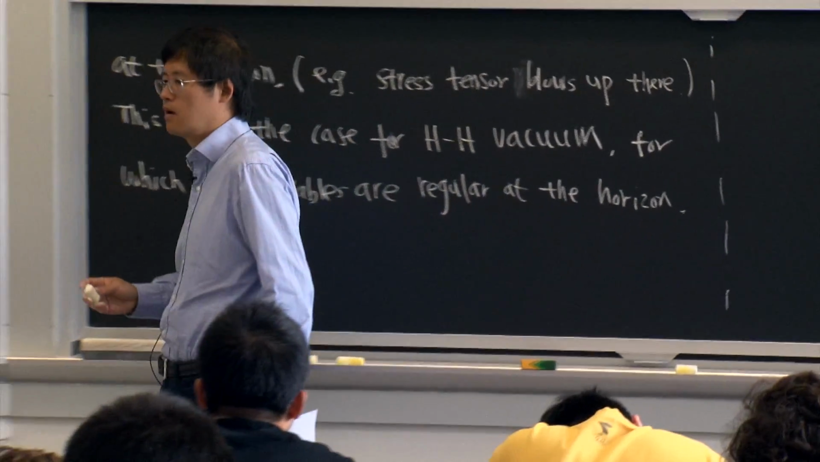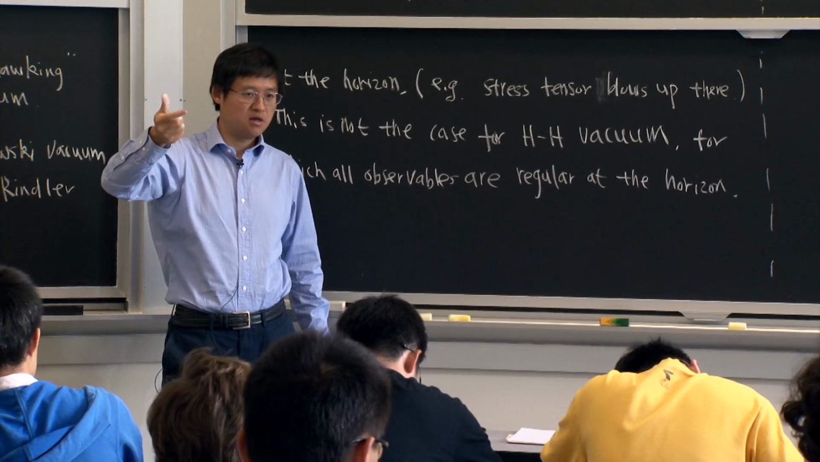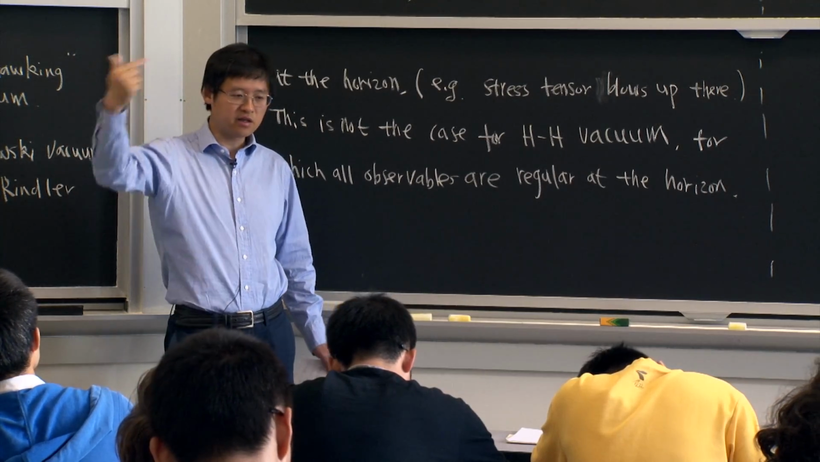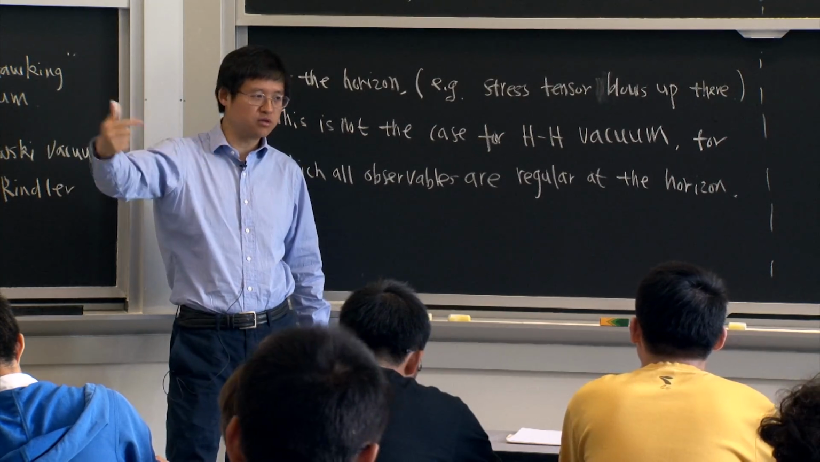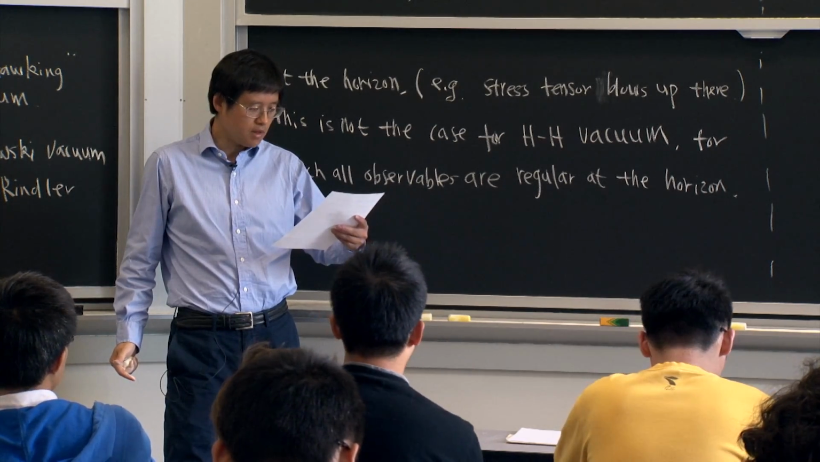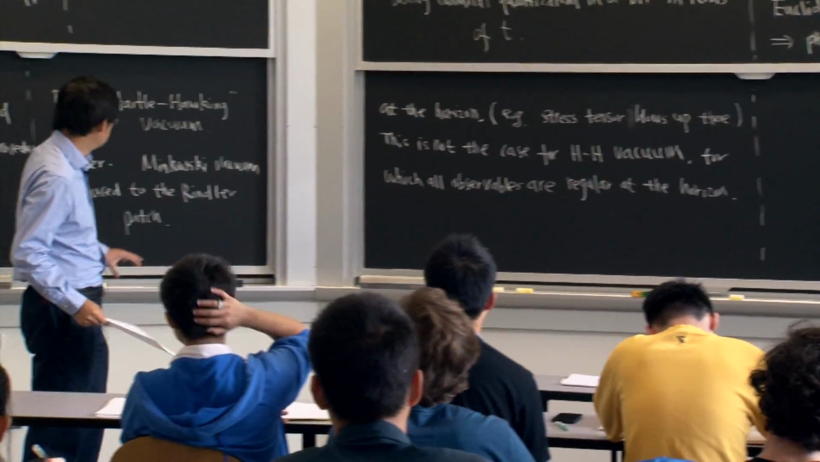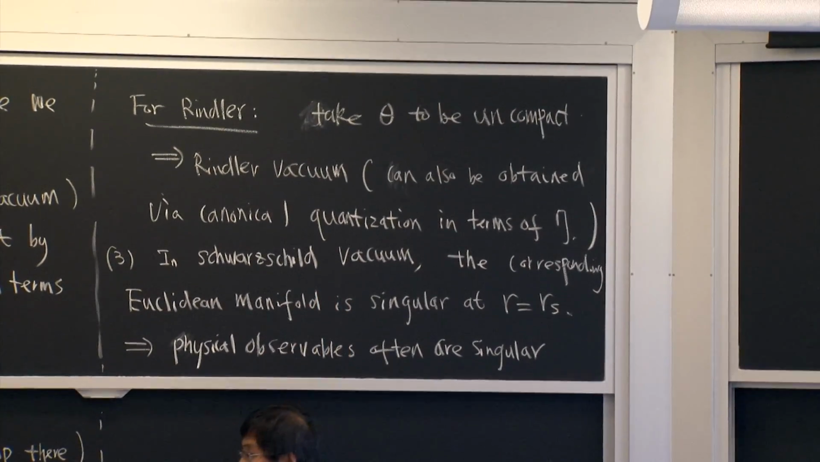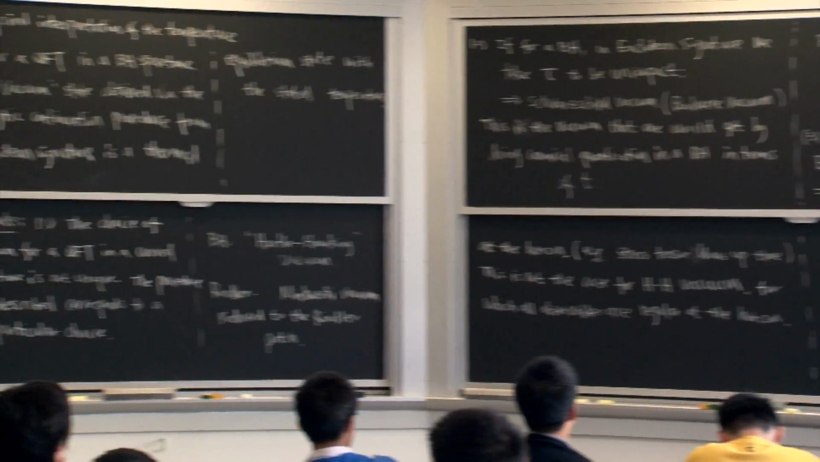Okay. Essentially by construction, because the Euclidean manifold is completely smooth, and if you want to compute any correlation function, you can compute it in the Euclidean signature and then analytically continue back to the Lorentzian signature. Because it's smooth at the horizon in the Euclidean signature, analytic continuation back will also give you a regular function at the horizon. Okay? Similar remarks apply to the Rindler space, and the standard Rindler vacuum will be singular at the Rindler horizon.